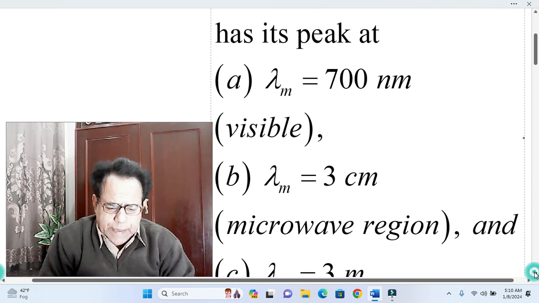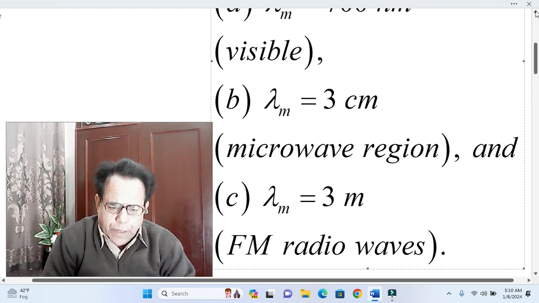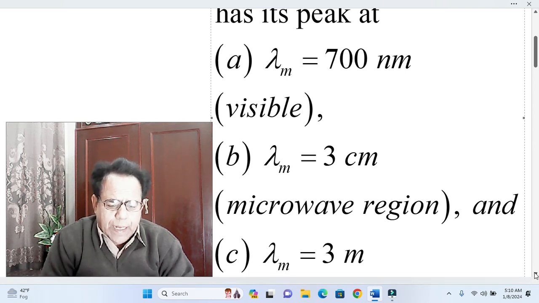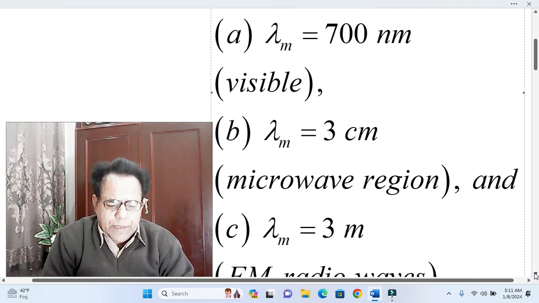Part B is lambda m, that is peak wavelength or maximum wavelength, equal to 3 centimeter in place of 700 nanometer. Okay, 700 nanometer in part A, while only 3 centimeter, centi meaning 1/100th, that is 1/100th part of a meter, 3 centimeter. This is within the microwave region of the electromagnetic spectrum.